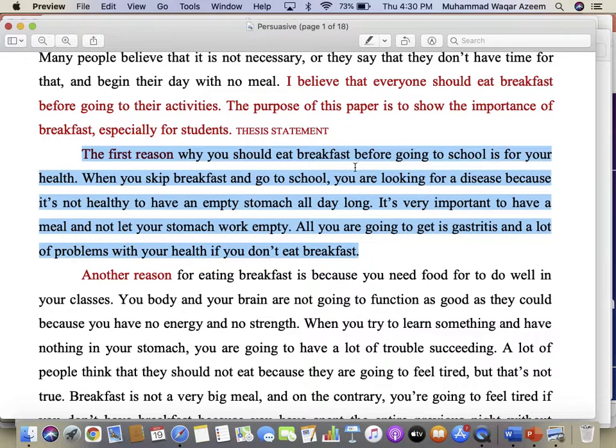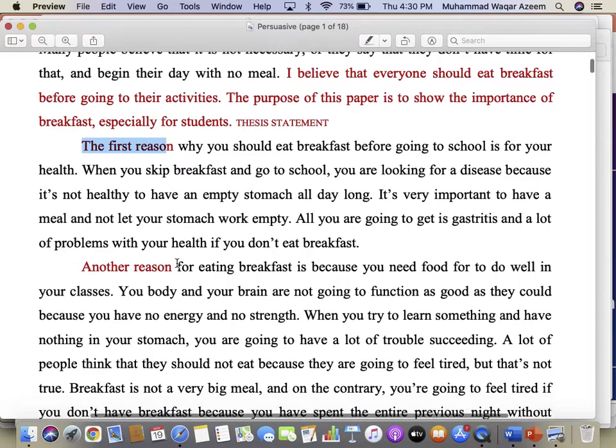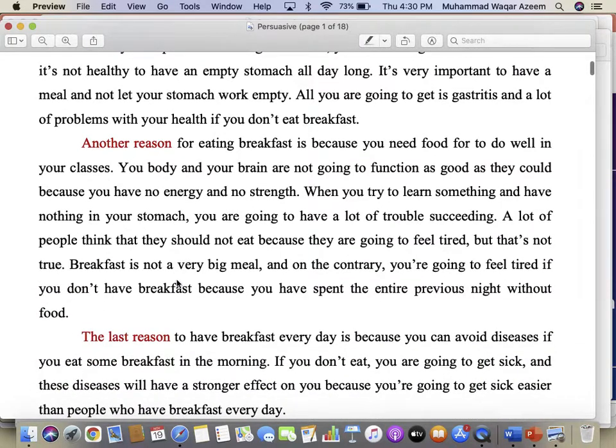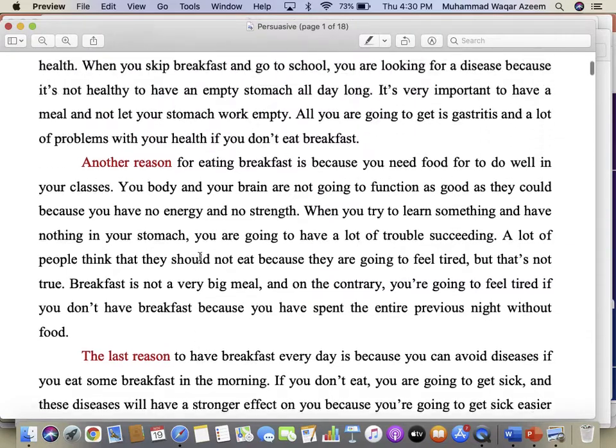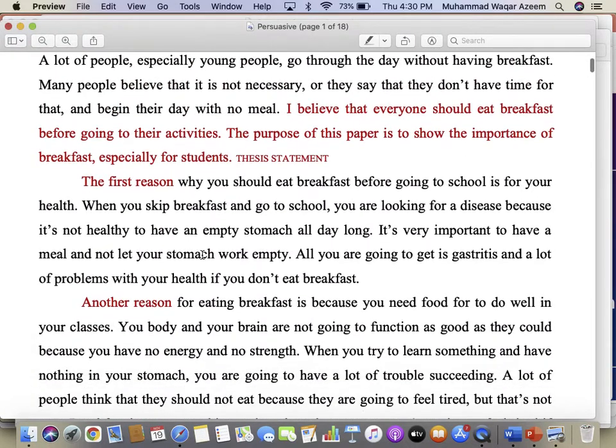And then there is argument. This is the first argument, and the writer has given more arguments. Another reason, the last reason. These are the arguments. Now each argument should have clear evidence. Evidence is something which looks scientific, logical. So over here the writer has on purpose used some medical vocabulary to convince his or her reader. So the writer says, if you don't eat breakfast, you can get gastritis.